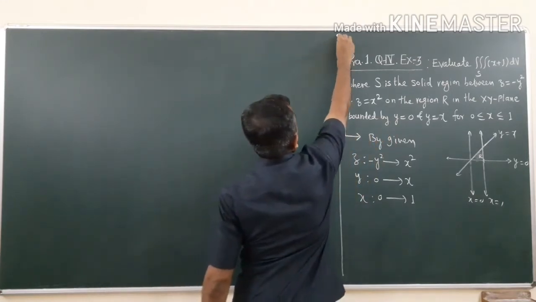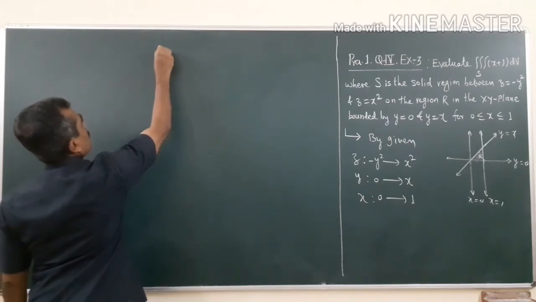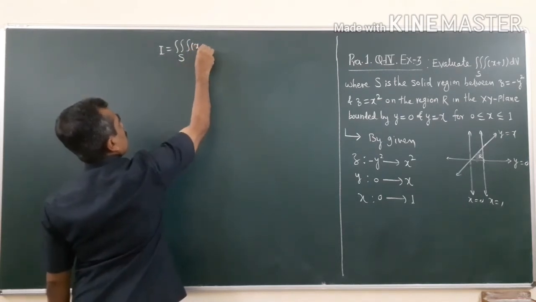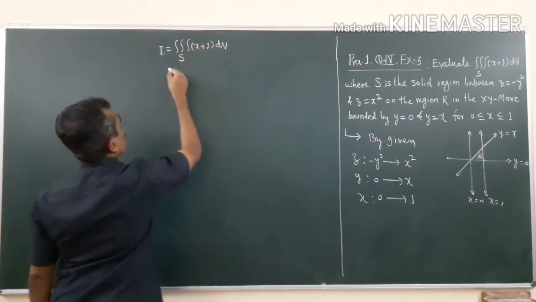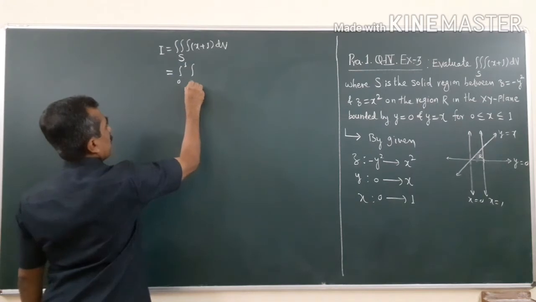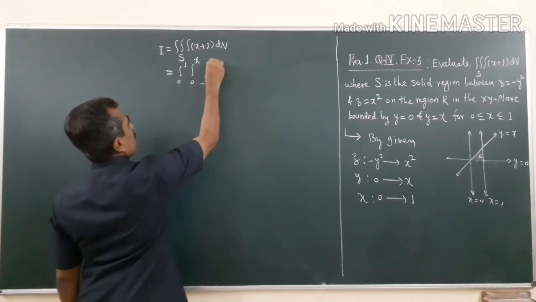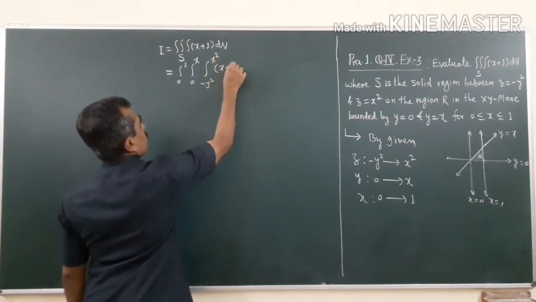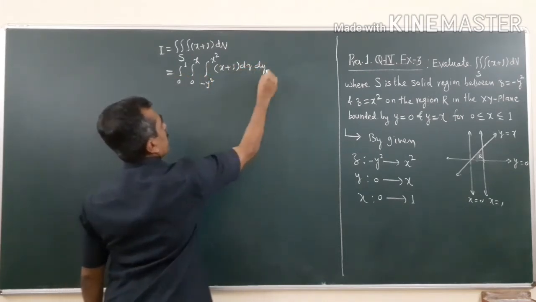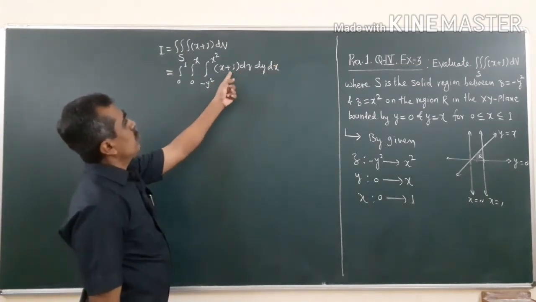Therefore, I is equal to the triple integral over S of (x plus 1) dV. We shall write this as integral 0 to 1, because numerical limits are outside. Then I will take 0 to x as limits of y, then the limits of z as minus y squared to x squared, of x plus 1. So, these are the limits of z, then y and then x. Now, first of all you integrate with respect to z.